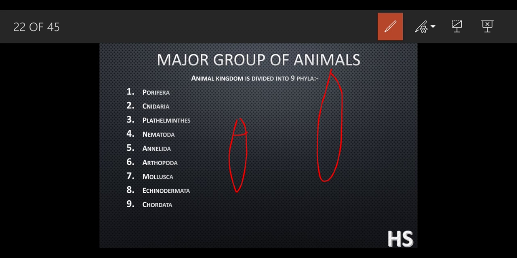Flat helminthes have only one opening, that is the mouth. Nematoda have two openings. This is a mouth and this is the anus. What is the function of this mouth? To take in the food. And what is the function of this anus? To excrete out the waste. Okay. Even they are parasites. They can be found inside the body and they can be found also in the soil.